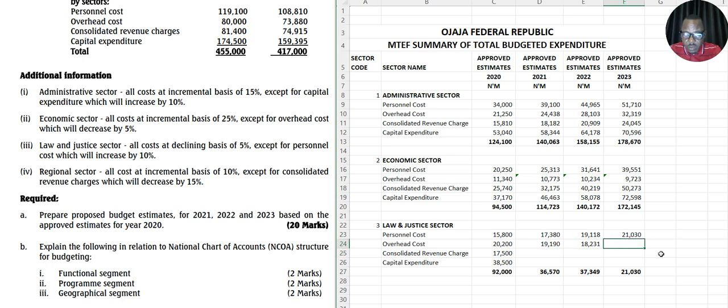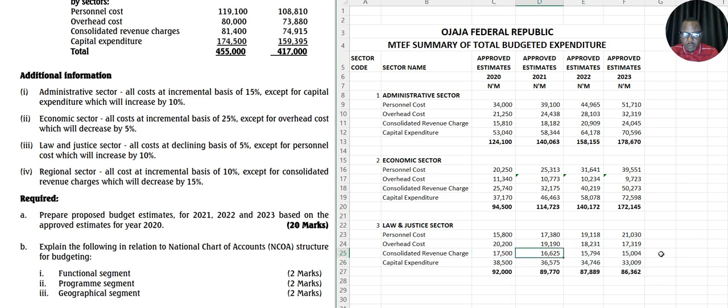Okay, next one multiply by 0.95 to give you an amount. Okay, you can as well do this.